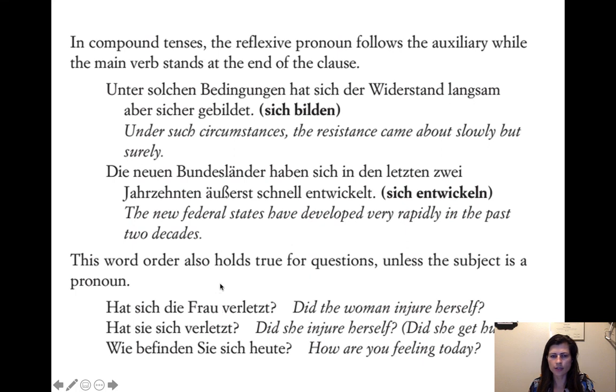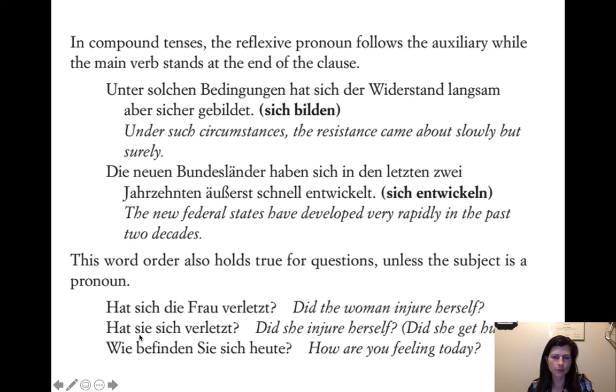What if it was like das Kind? Did the woman injure the child? It would be hat die Frau das Kind verletzt. A normal direct object would come after the subject right here, right? But since it's a reflexive, it comes a little early. In a yes-no question, it comes earlier than you would expect. Hat sich die Frau verletzt? Did the woman injure herself?